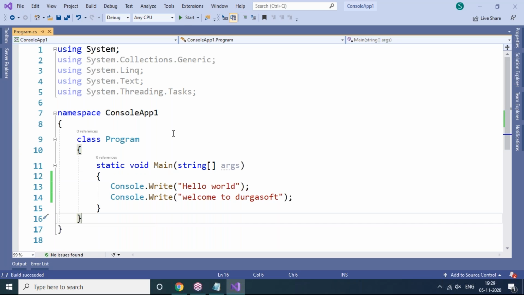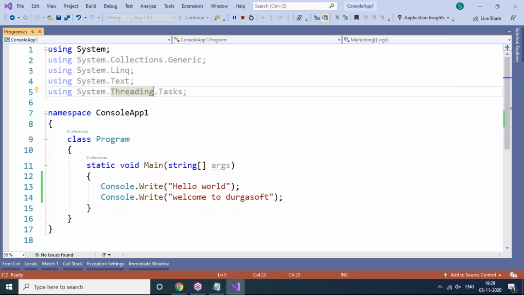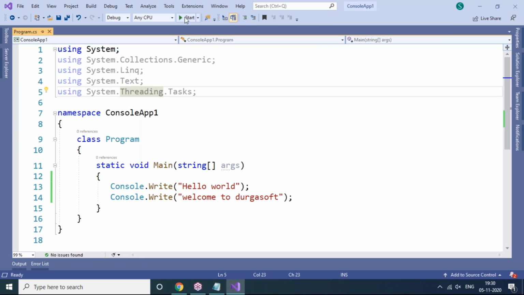Once the build has succeeded, you have to execute, or run, this. How do we execute this? By clicking on the Start option here, the green arrow mark, or else you can press the F5 key on your keyboard. The shortcut key to run this is F5. Now you can see we are able to execute this code, but the output is coming in the command prompt. It is coming and going immediately, so we are not making the output screen stay back.